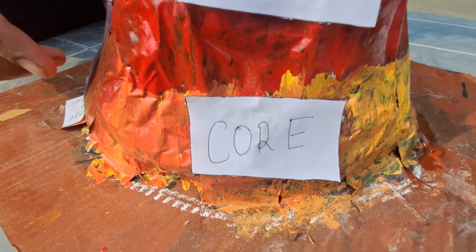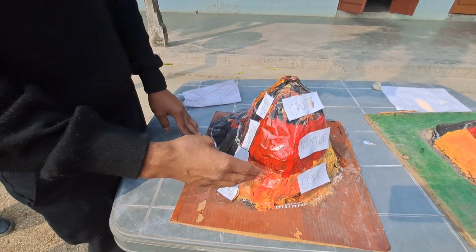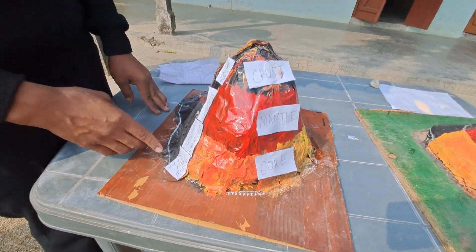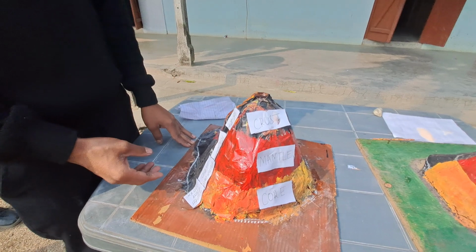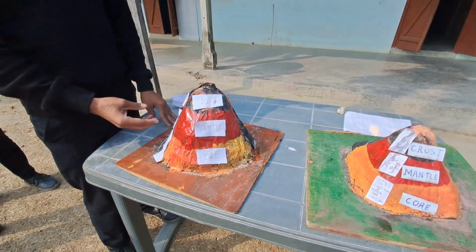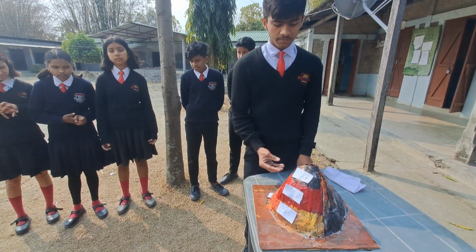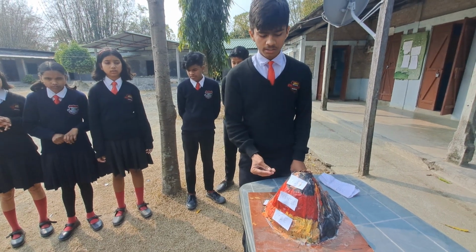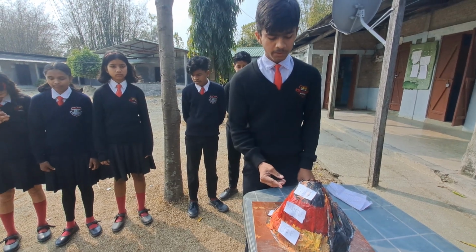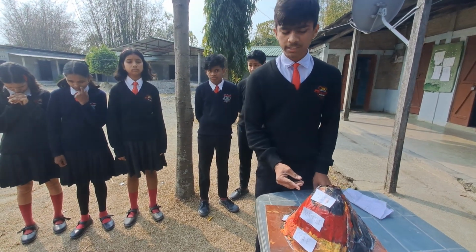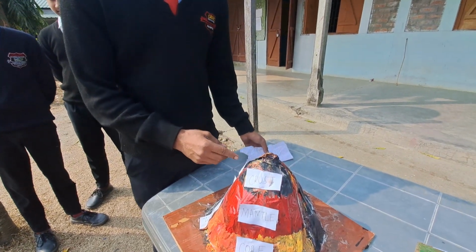Outer core has a thickness of 2300 kilometer, and inner core has a thickness of 1200 kilometer. So, due to the hotness present in mantle, the tectonic rock melts out as magma. The mantle gets hot, and the tectonic plate, as we know, is in the mantle, so it will erupt out in the form of lava, as we can see here.